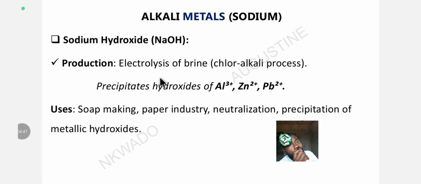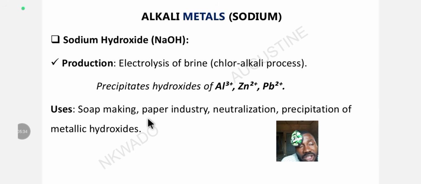So what are the uses of sodium hydroxide or caustic soda? The common name is caustic soda. It is used in soap making, a process called saponification, whereby you react sodium hydroxide with ester to form propan-1,2,3-triol and soap. It is used in the paper industry. It is used for neutralization, reactions to form salt and water. It is used to make salt. It is used to precipitate metallic hydroxides.